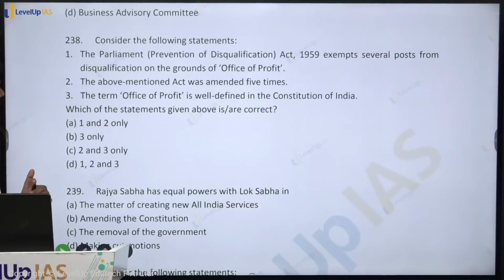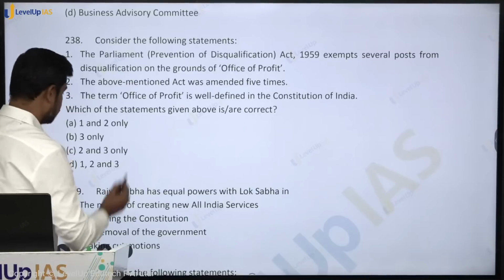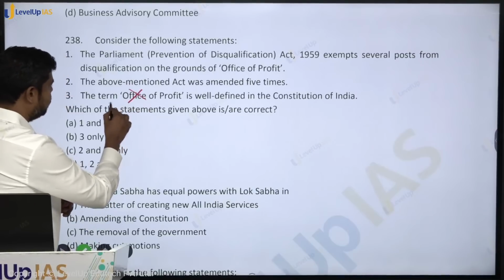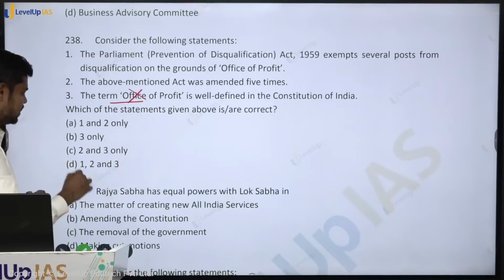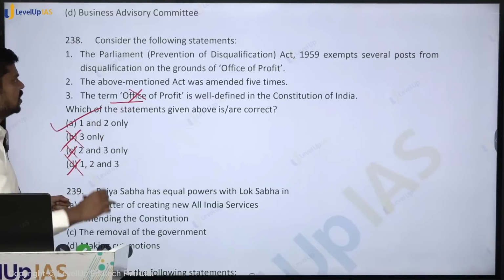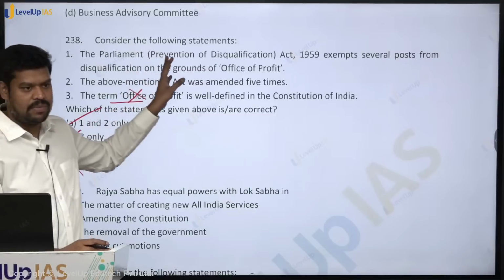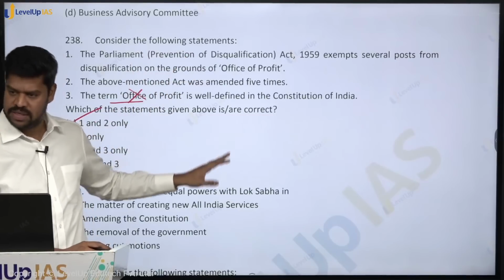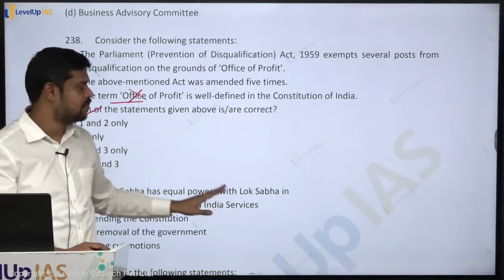But come to the third statement: the term office of profit is well defined in the Constitution. Is it well defined in the Constitution? No, it is not defined in the Constitution. Leave aside well defined, it is not defined in the Constitution. So therefore, anyway statement 3 is wrong. So what is the answer? 1 and 2 only. Okay, so sometimes don't panic when you read the first statement. Try to always read all the statements and see the options as well. Okay, so that is how it becomes easier.